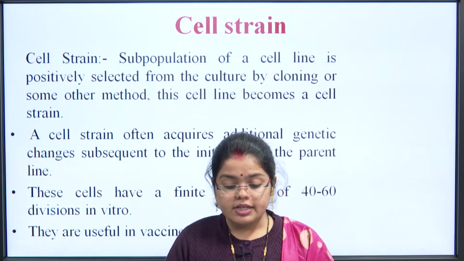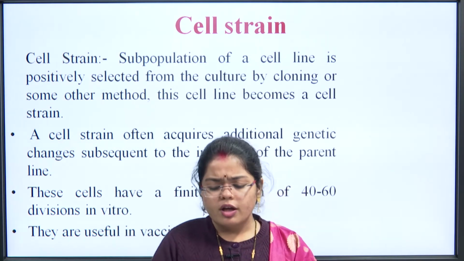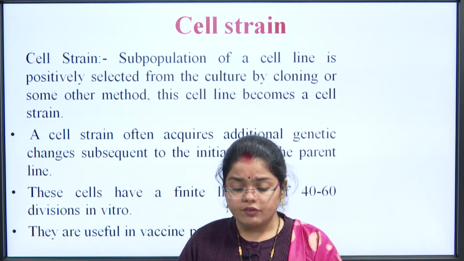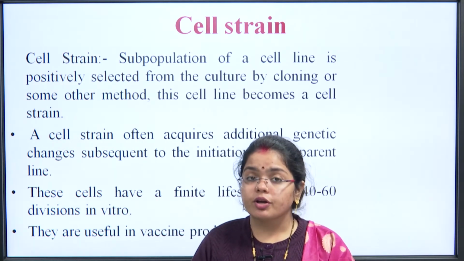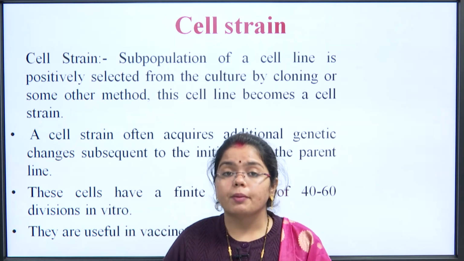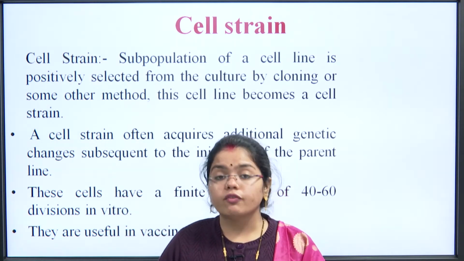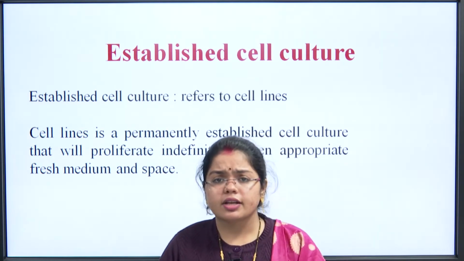So, these cells, these cell strains, have a finite lifespan of up to 40 to 60 divisions in vitro, and they are useful in vaccine production. Why do we go for cell strain production? We go for cell strain production because one of the very important applications of cell strains is vaccine production.